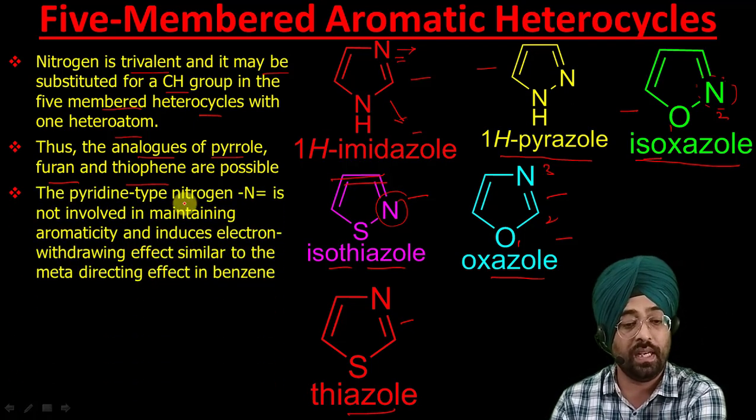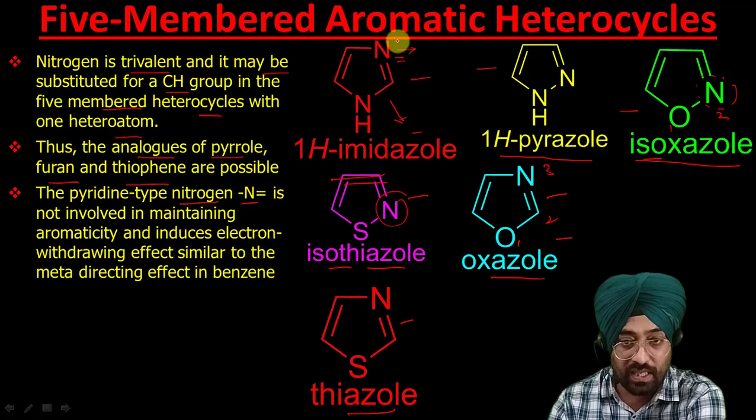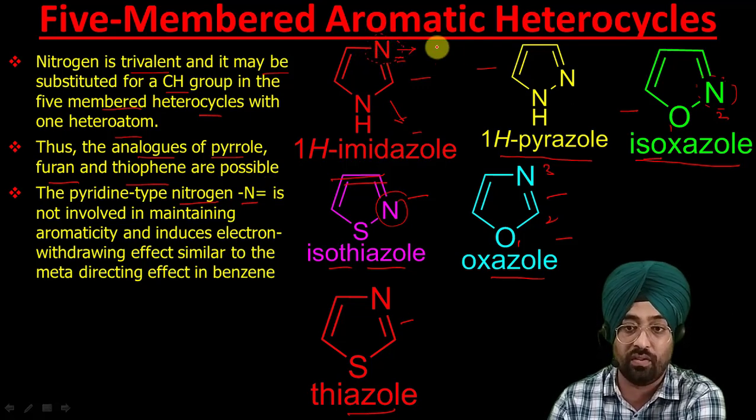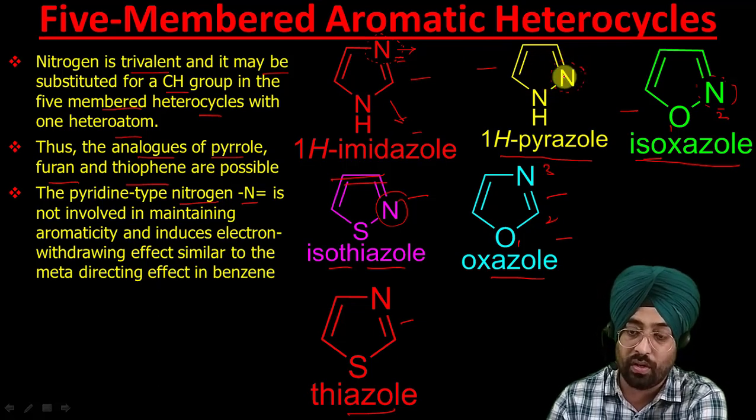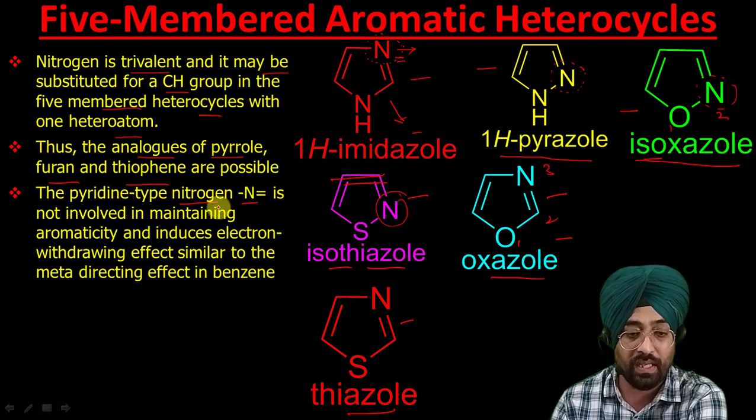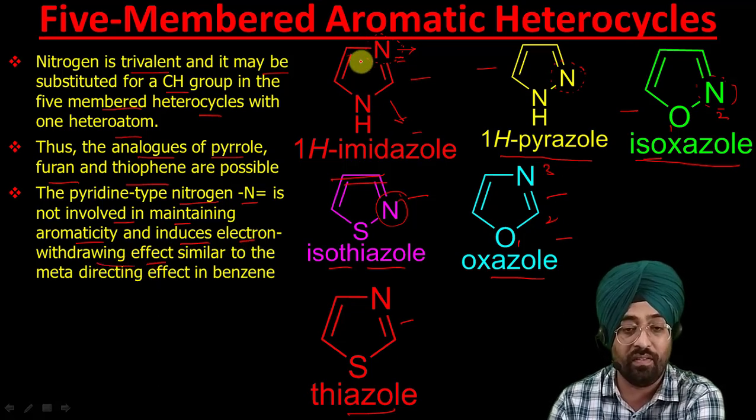Now the pyridine-like nitrogen, we have already discussed that the electrons on these nitrogens do not participate in resonance. These types of nitrogens which are doubly bonded to carbon are called pyridine-like nitrogens. So these pyridine-type nitrogens are not involved in maintaining aromaticity. They do not contribute to aromatic character because they do not donate their electrons for aromaticity, and in fact they induce an electron withdrawing effect because nitrogen is more electronegative than carbon.